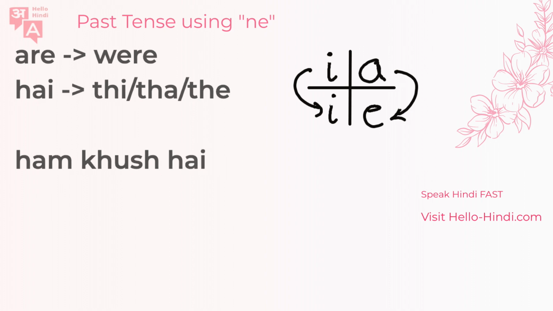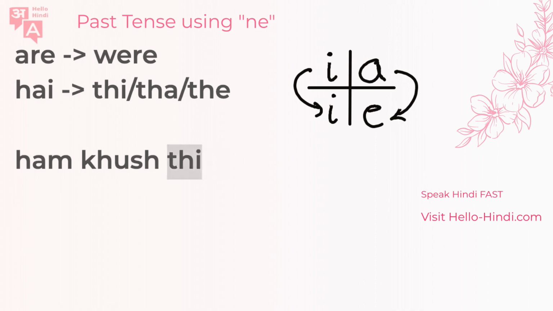Hum khush hai, with a slight nasalization here, but I would skip this part because it's confusing sometimes to pronounce it. Hum khush hai is more than enough to start. And now the past tense of this would be hum khush the. Hum khush the. That means we were happy. Very easy. All you have to look at is this quadrant over here and then replace it with tha, thi, or the. Now, what would this mean?